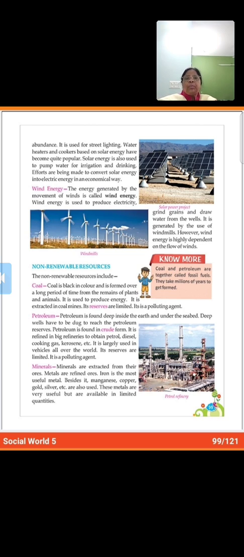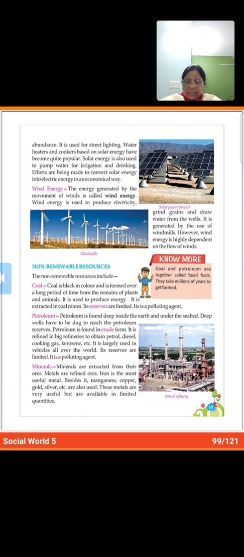So it's a polluting agent. That's why we say that we must avoid using these and go to some eco-friendly or nature-friendly sources. Promote nature-friendly sources.